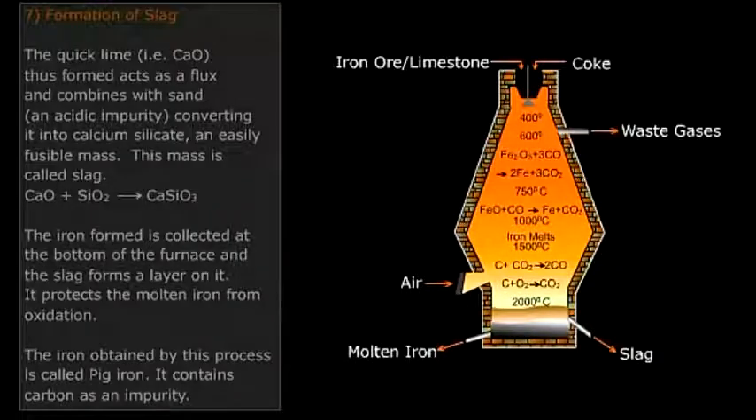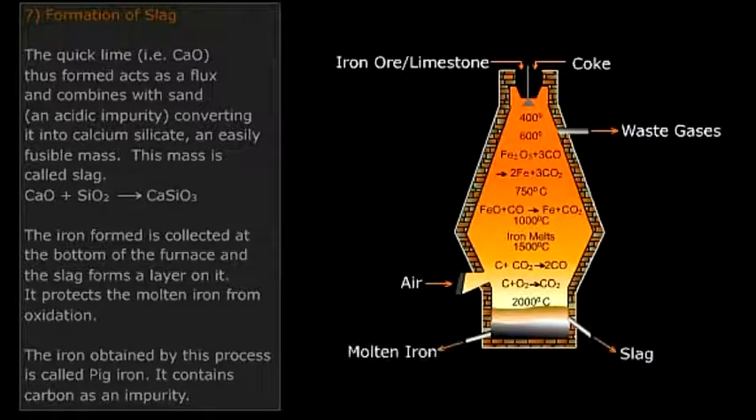Formation of slag. Quicklime, CaO, thus formed, acts as a flux and combines with sand, an acidic impurity, converting it into calcium silicate, an easily fusible mass. This mass is called slag.